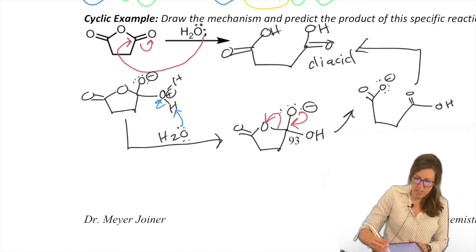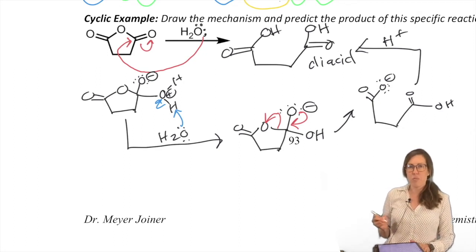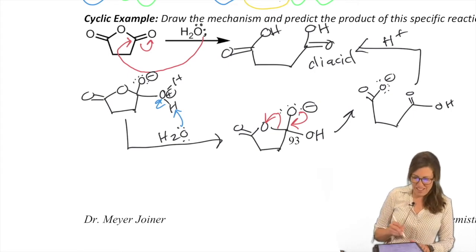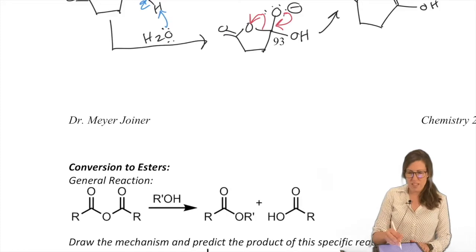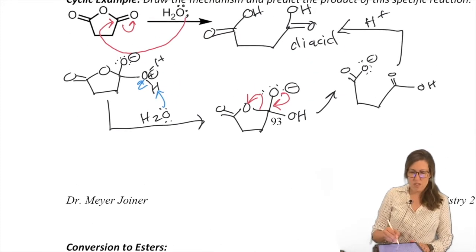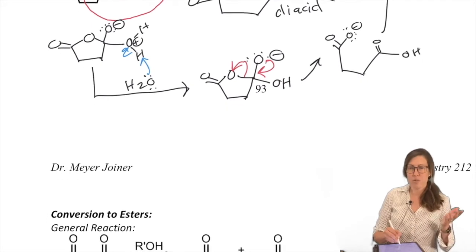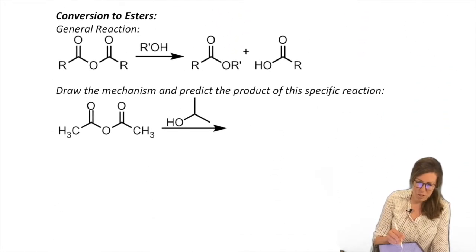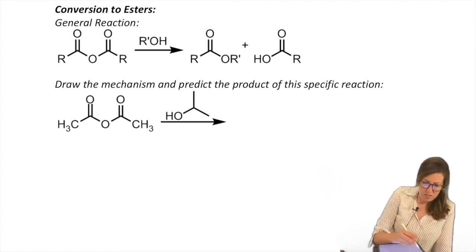And we're home free. We have so many mechanisms to draw, I'm not going to draw acid-base protonation for you anymore for this chapter. I think you'll be okay doing that as well. Okay. So diacid, that was an intramolecular one just for you, a ring, a reverse intramolecular, I guess you could say. A ring opening. All right, let's do the next functional group, convert to esters.